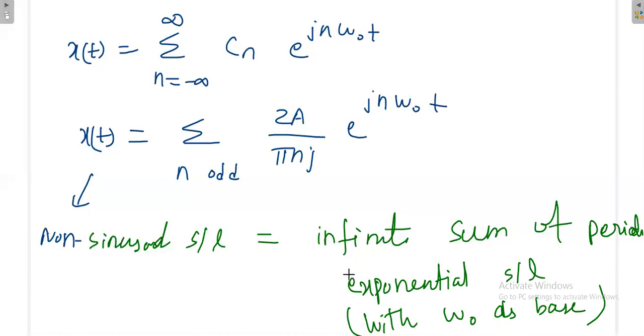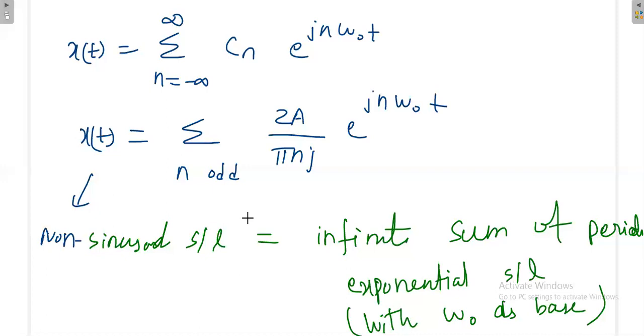And the n need not go from minus infinity to plus infinity. Sometimes it can, but sometimes it may consist of only odd or even values, and in this case it consists of only odd n. In some other cases, for some other signal, it may be continuous from 1 to infinity, meaning both odd and even are possible. It depends on the situation. Now we will derive the expression based on the formulas given. After solving a few problems, we will analyze once some question is given. Definitely we can predict.